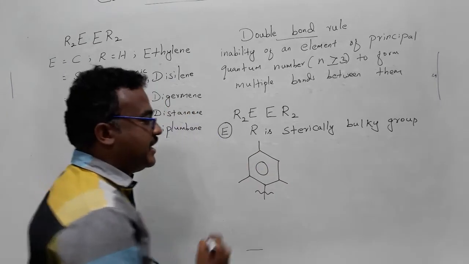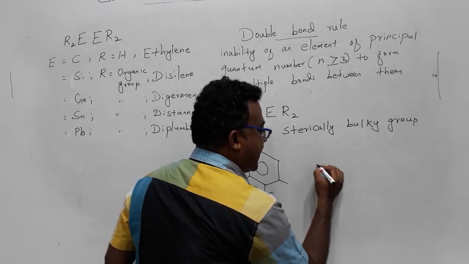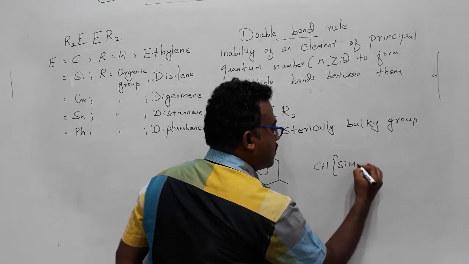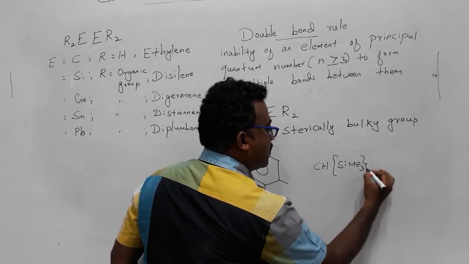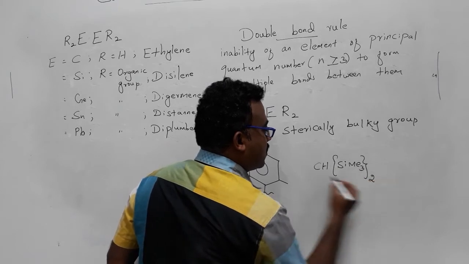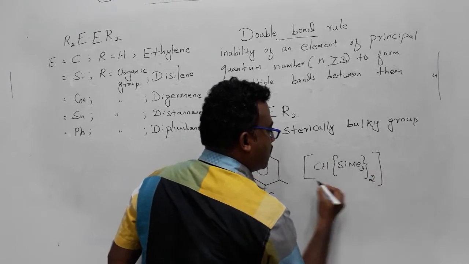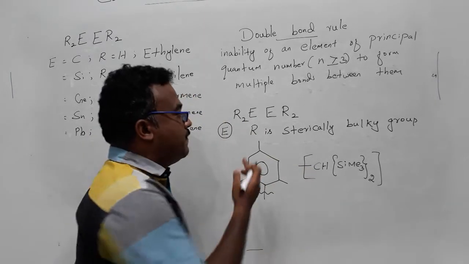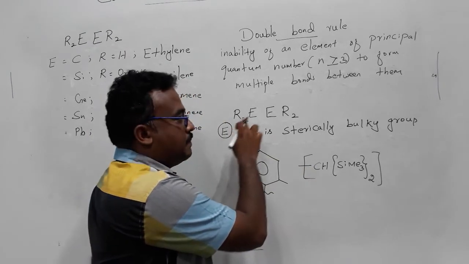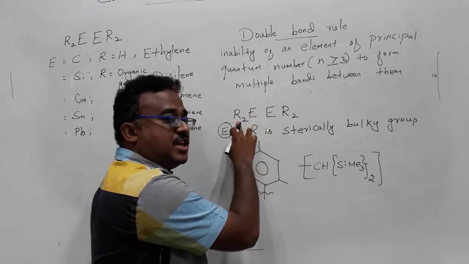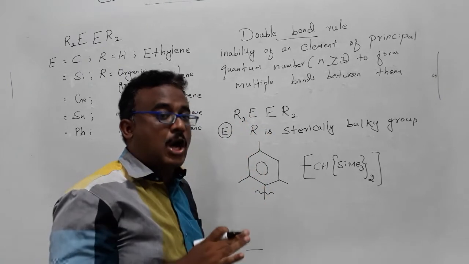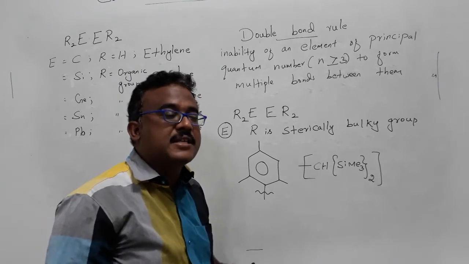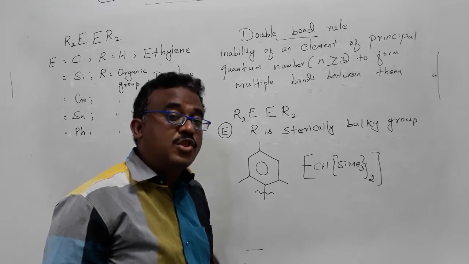Mesitylene is a kind of sterically bulky group, and we have another example, which is CH. It is another example of a sterically bulky group. So if you change R, maybe E is fixed, and if you are changing R, of course in that case the stability of the molecules as well as the structure of the molecules may change.